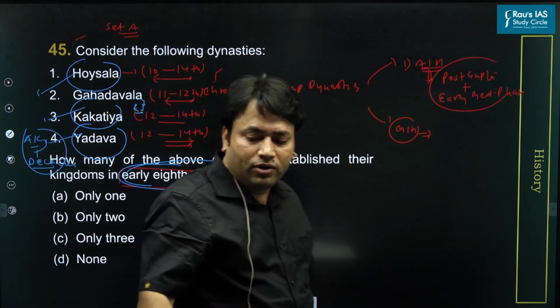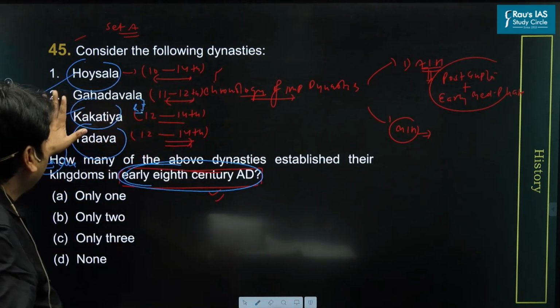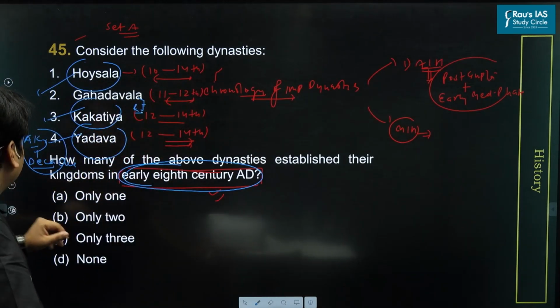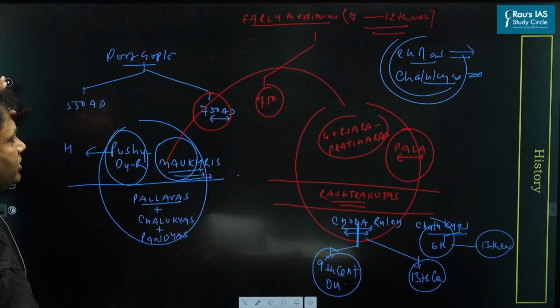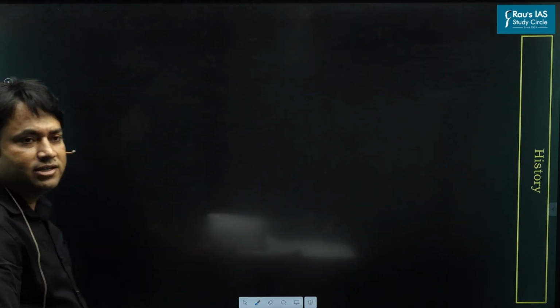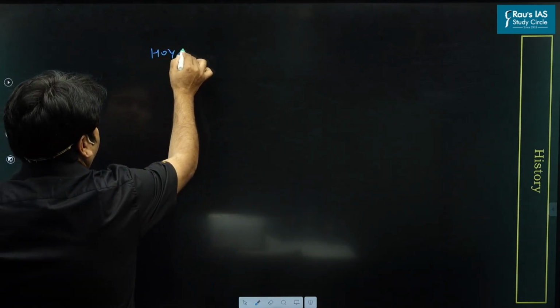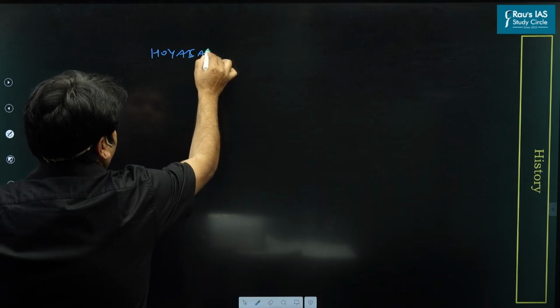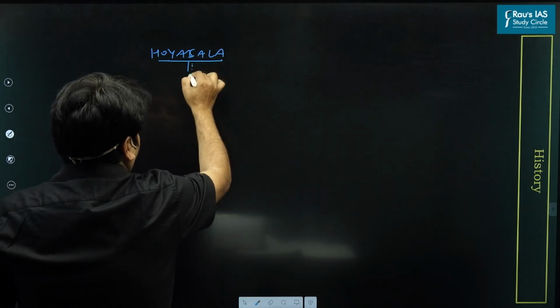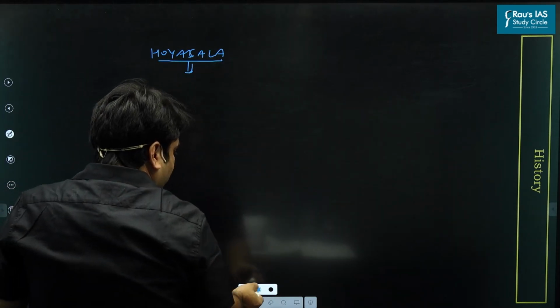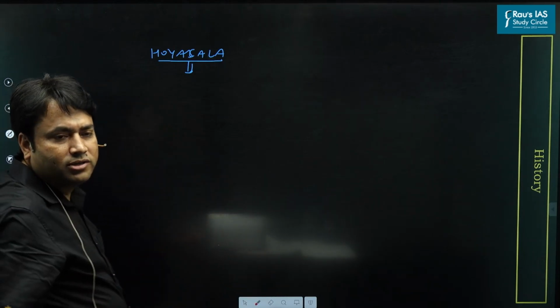Now we are going to discuss the important information about these dynasties and states. The first state which we are going to discuss is the Hoysala rulers. The first important state that I am going to discuss with you is the Hoysala rulers.